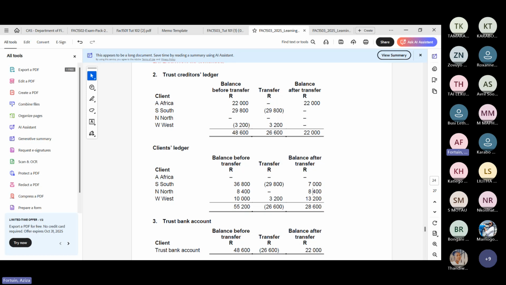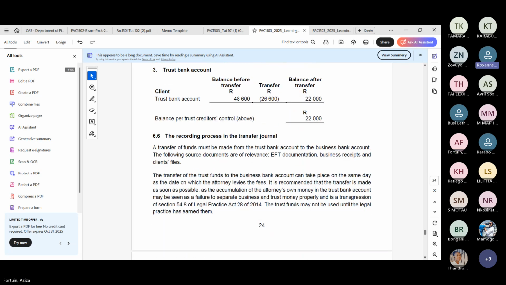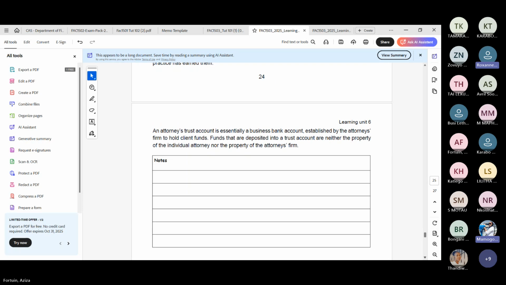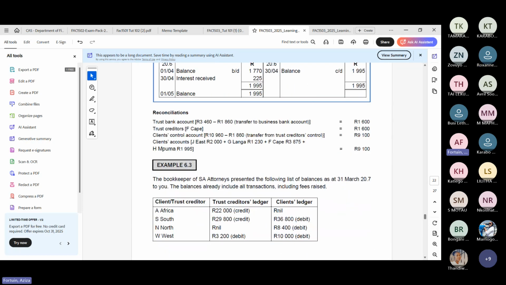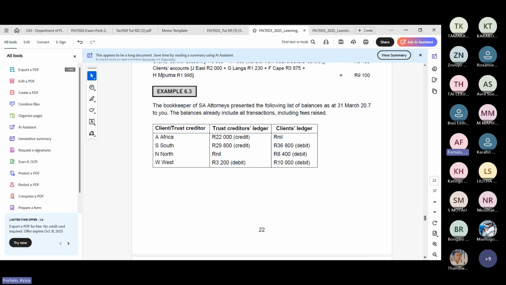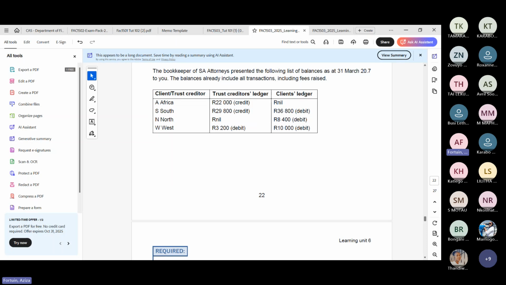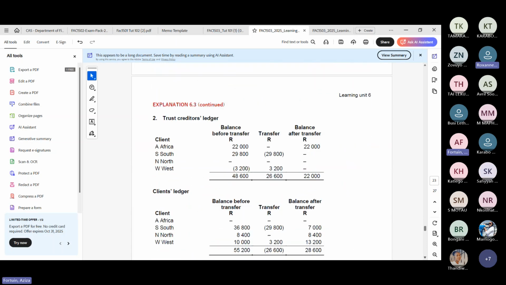So if we're going to transfer the 3.2, he's now got 13,200 in the client's ledger. Okay, it makes sense. It was on the debit side, the balance. Oh, on the debit side, sorry. The 3.2 was debited, and on the client's ledger, it was a debit side. That's 13.2. Yeah.